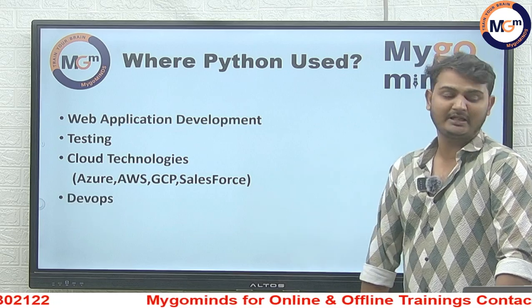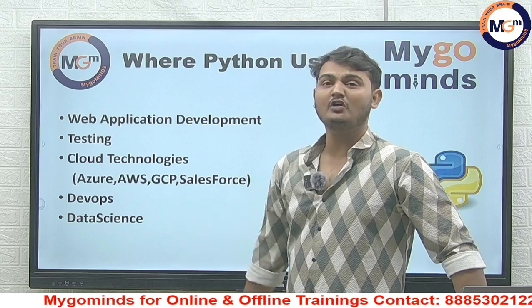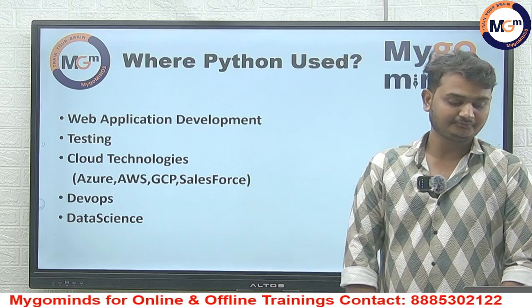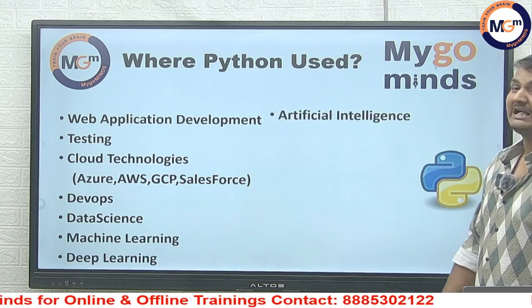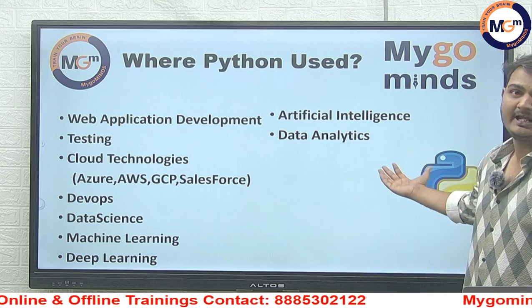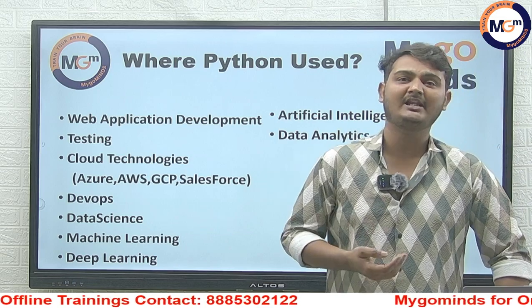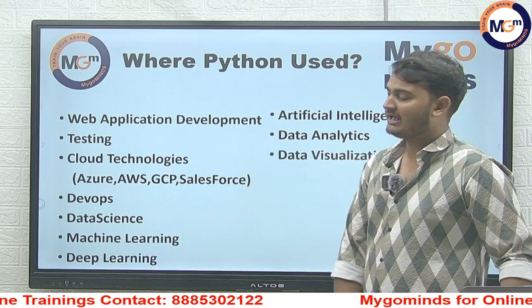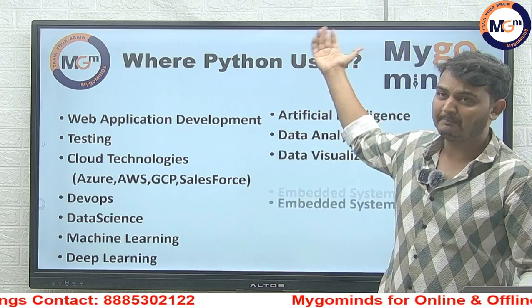And nowadays data science is very popular, and in data science also we use Python. And machine learning, deep learning, artificial intelligence, and data analytics. In data analytics, for analyzing the data, we use the Pandas library. And data visualization. These are all the areas where Python is used.